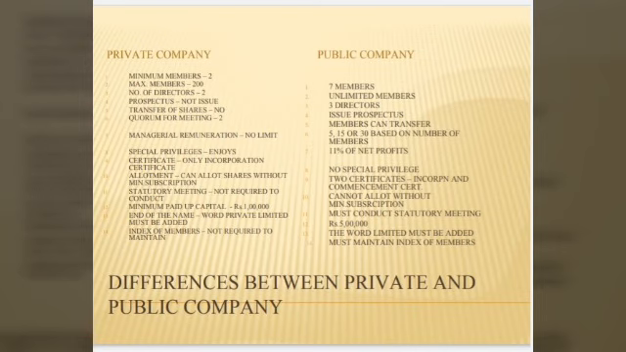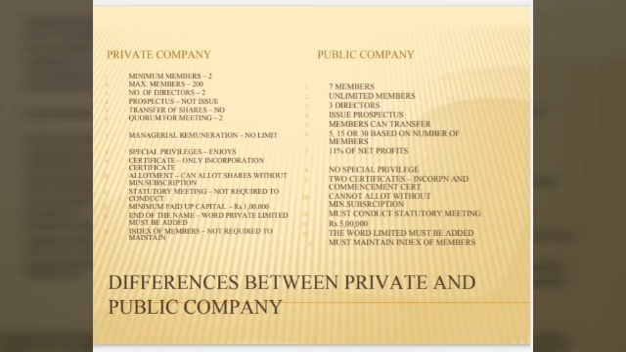Next one, transfer of shares. The members in the private company can't transfer their shares, whereas in public company, they can transfer their shares. Next one is quorum for the meeting. Quorum is nothing but the minimum persons attending a meeting to make the meeting valid. In private company, the quorum is 2. In public company, the quorum is based on the number of members in the company. It may be 5, 15 or 30 based on the number of members.